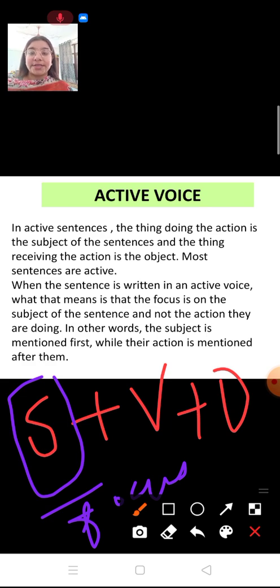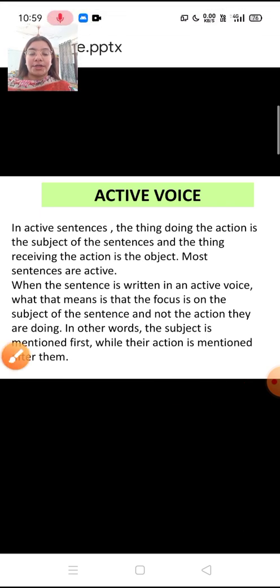Subject is the person or the thing who is doing the action, who is doing the verb. So here the main focus is on the subject, not on the verb and the object.